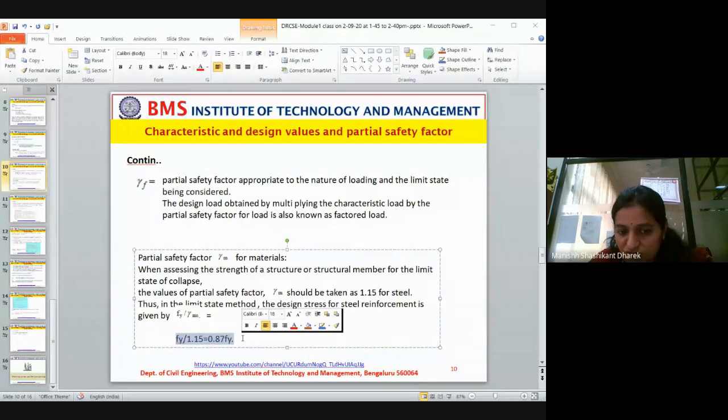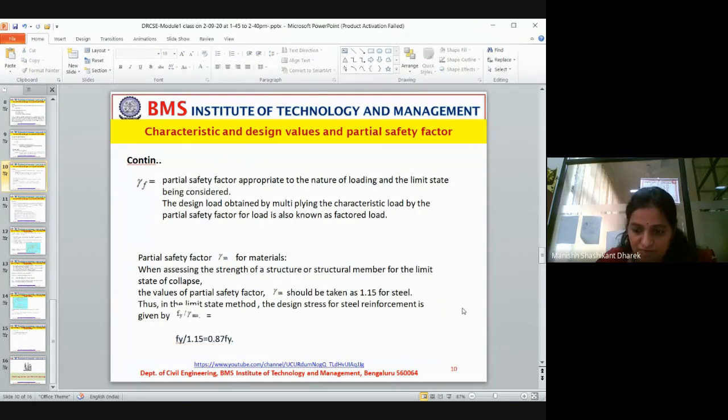Both are the same. This is the maximum stress allowed in the section at the tensile zone. You will come across this 0.87 every now and then. If you come across 0.87, you should quickly understand that it is considering the partial safety factor.